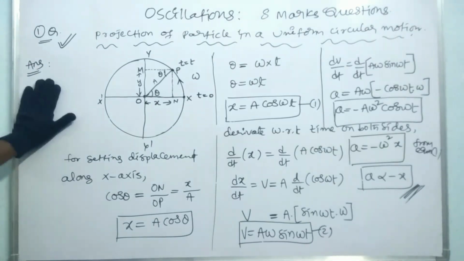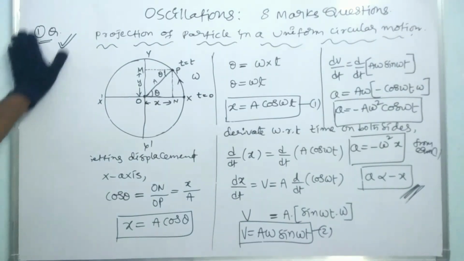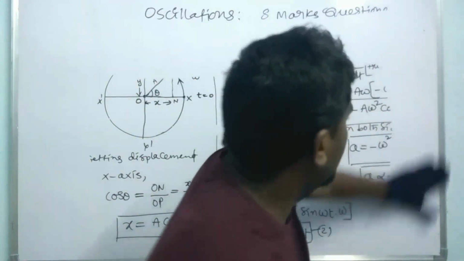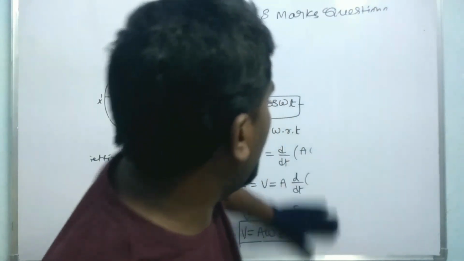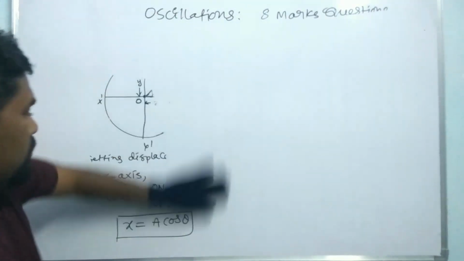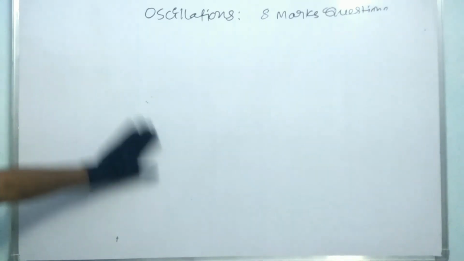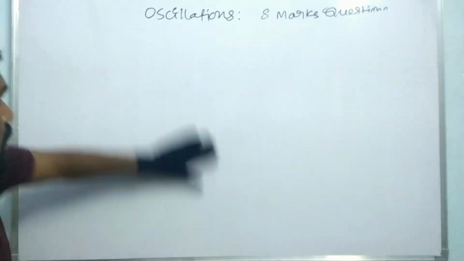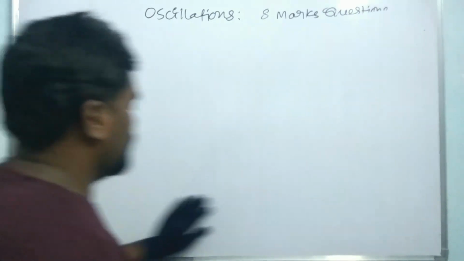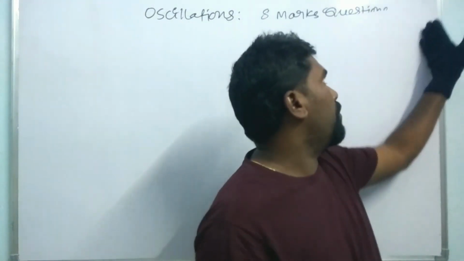Now coming to the second question. So what is the second question here? The second question is the simple pendulum. The pendulum which is simple. Of course, the answer is also very simple, and the description is also very simple. Okay, simple pendulum.